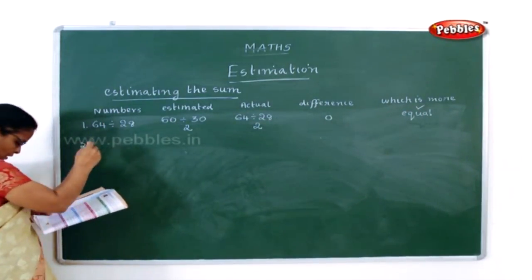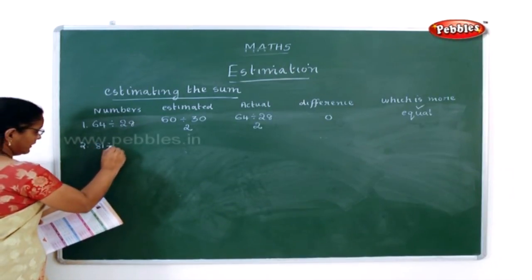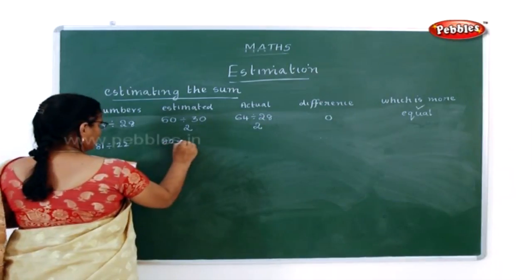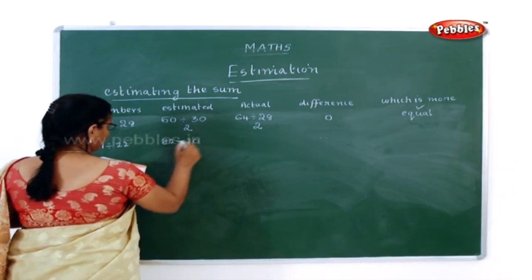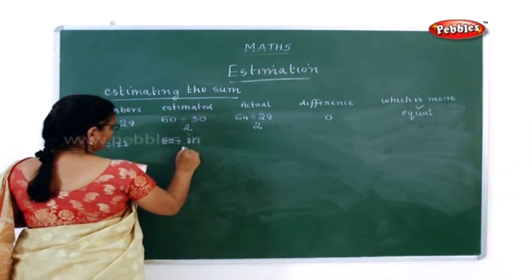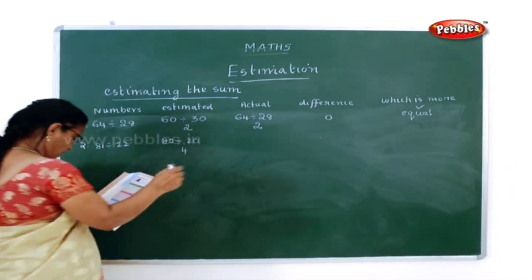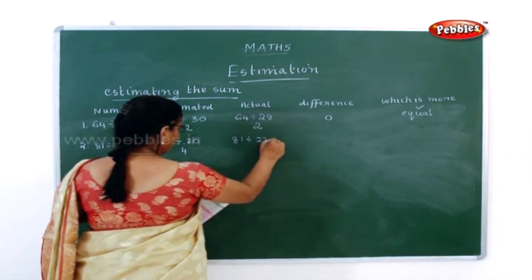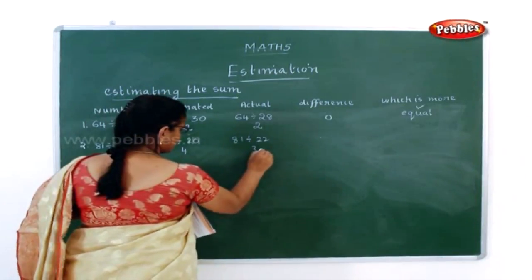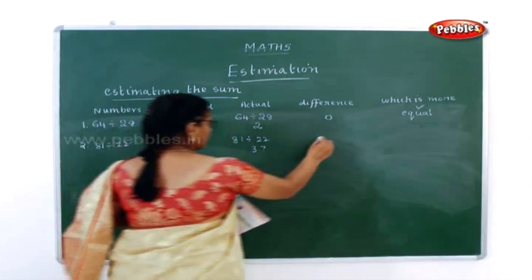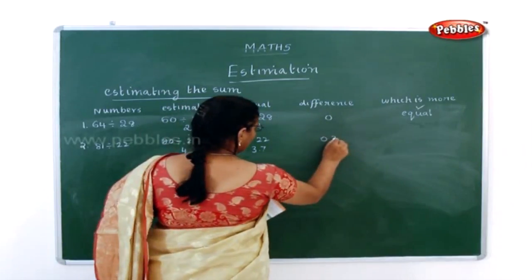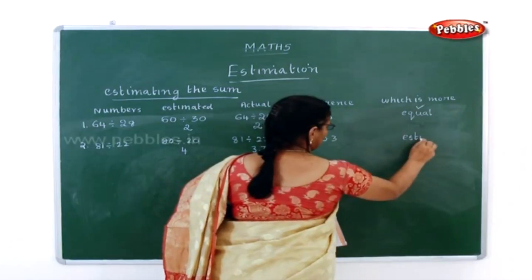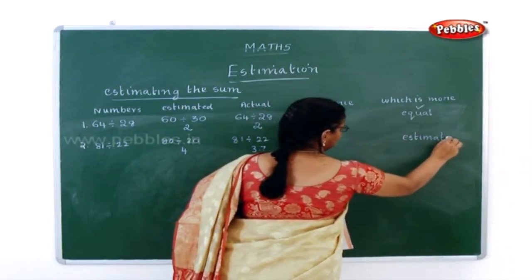Now the second one is 81 divided by 22. So this 81 can be rounded to 80 and 22 can be rounded to 20. So 80 divided by 20 is 4, and here 81 divided by 22 is 3.7 and the difference is 0.3. Now which one is more? The estimated is more here. So you have to put a tick mark in estimated.